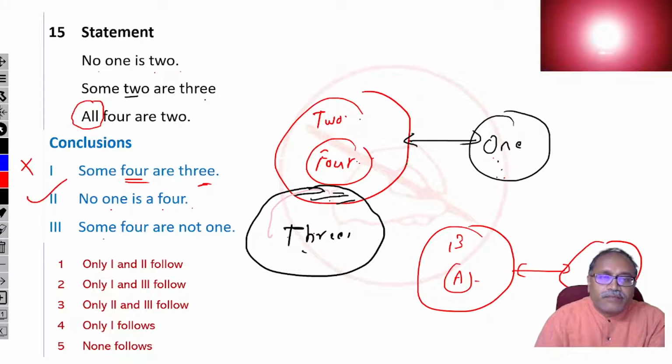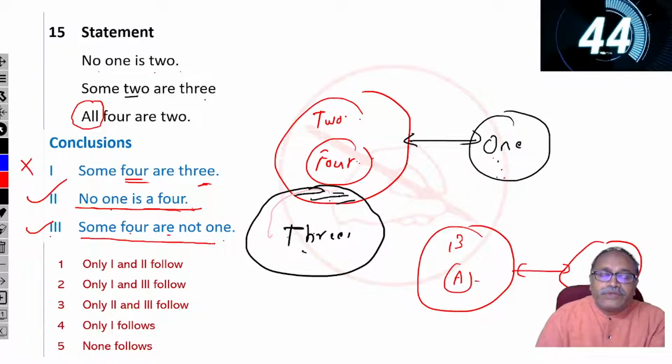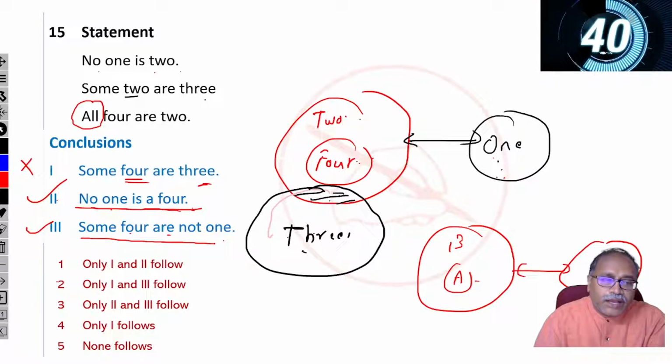That's right. Some 4's are not 1's. Whenever no 1's are 4's is correct, no 4's are 1's is also correct. In that case, some 4's are not 1's is also correct, which we learned in the introduction. So I notice that 2 and 3 are correct. Option 3.